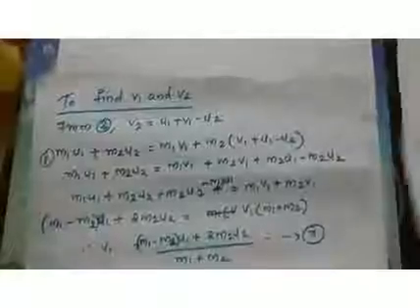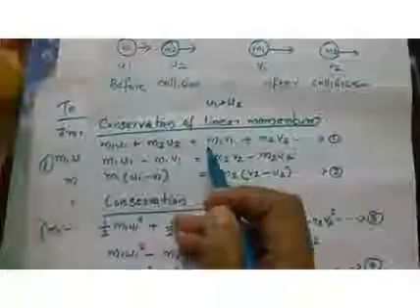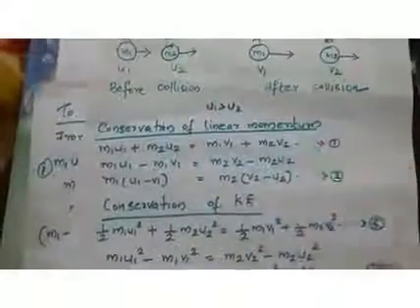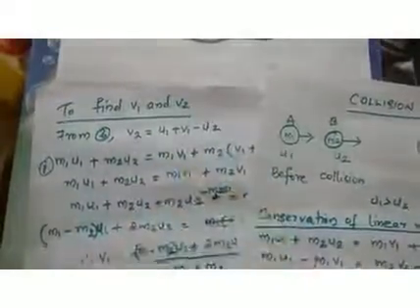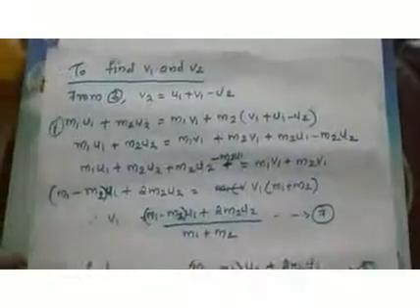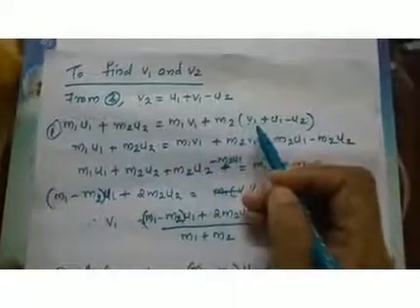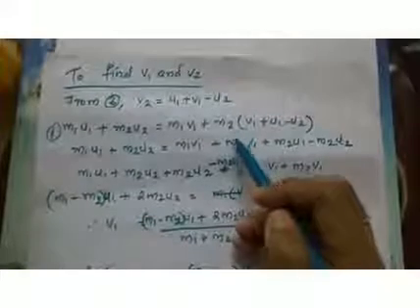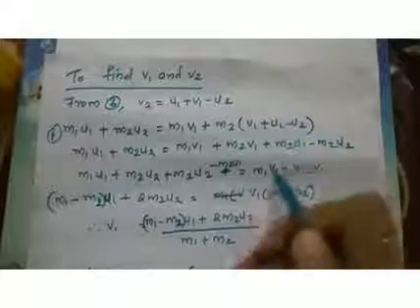This is our first equation: m1 u1 plus m2 u2 equal to m1 v1 plus m2 v2. Here, instead of v2, substitute the expression u1 plus v1 minus u2. Then remove the bracket, and you will get m2 into v1 plus m2 into u1 minus m2 into u2.